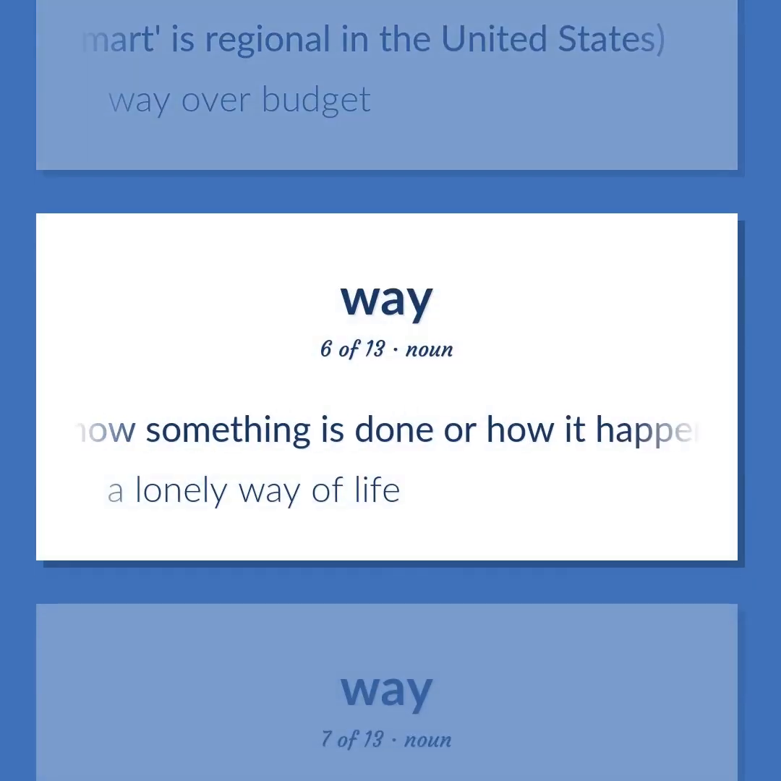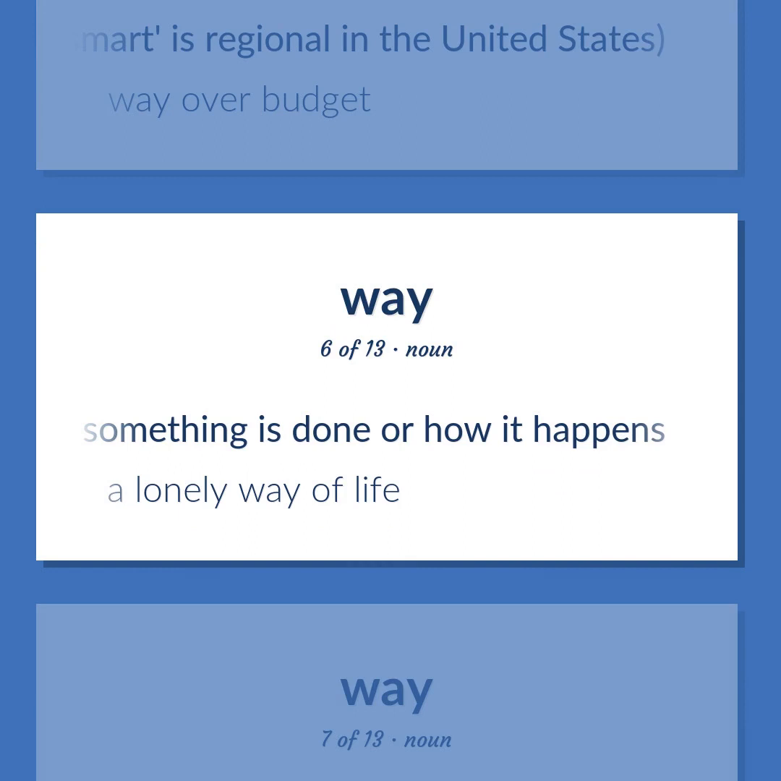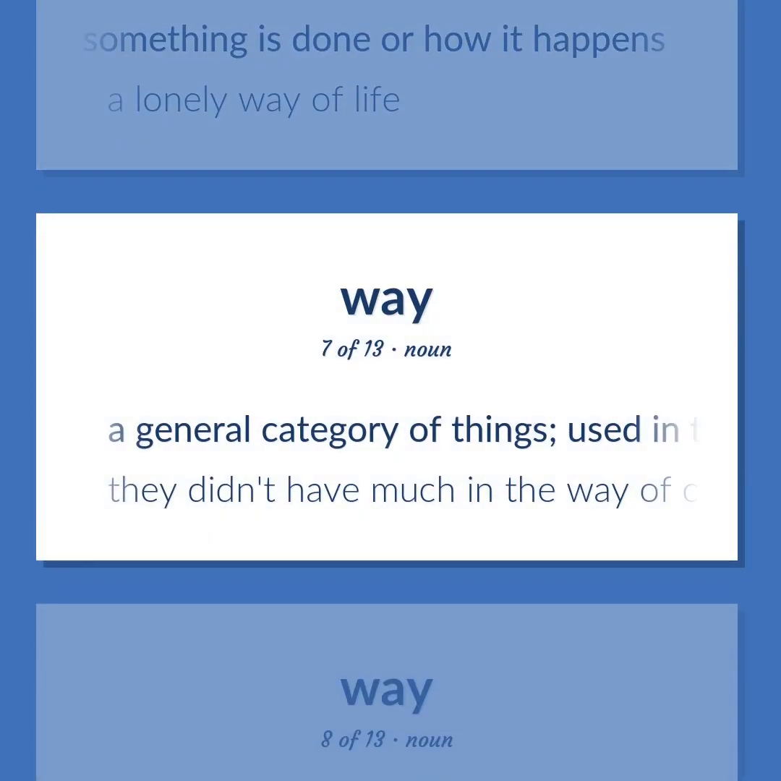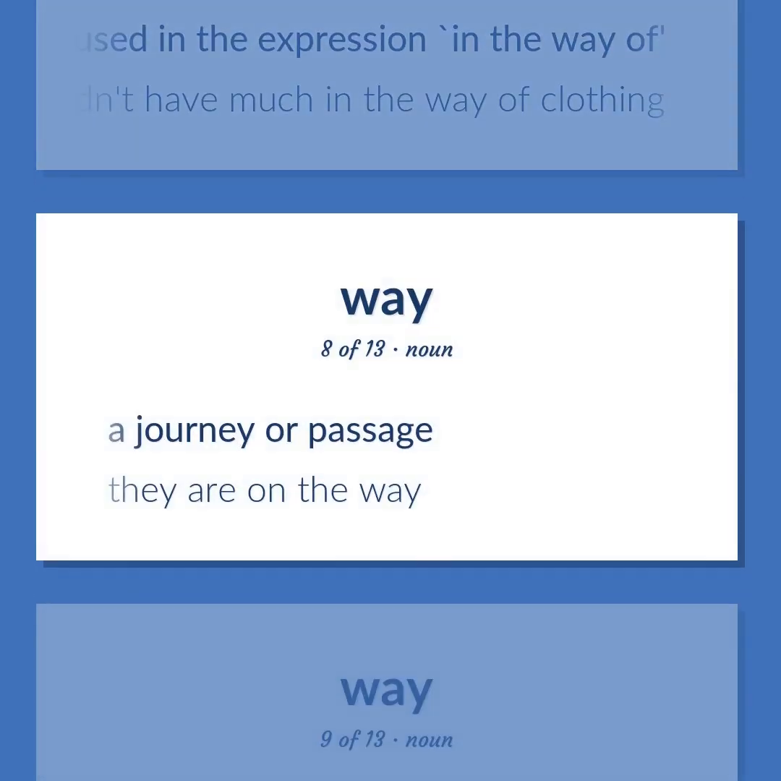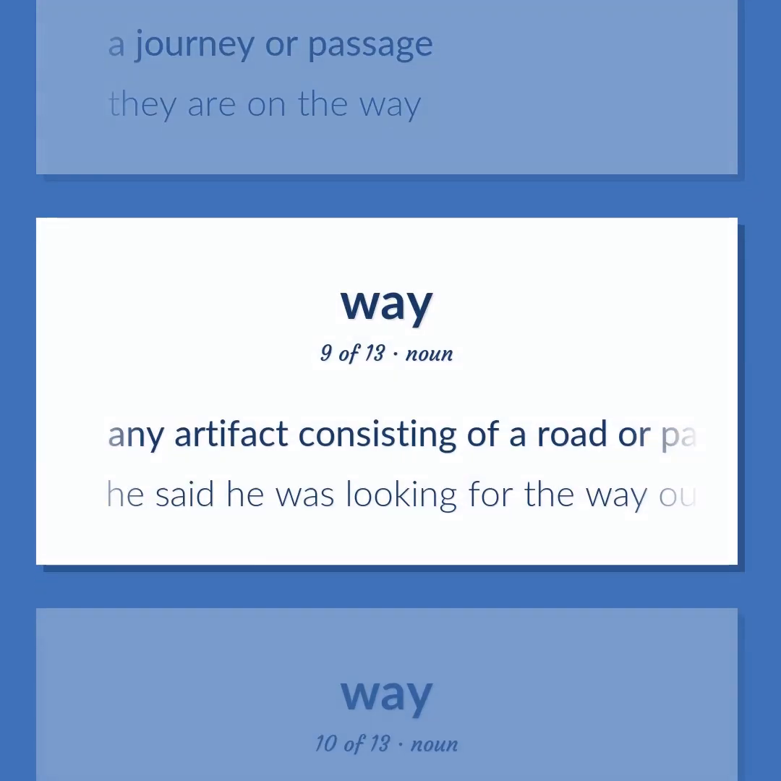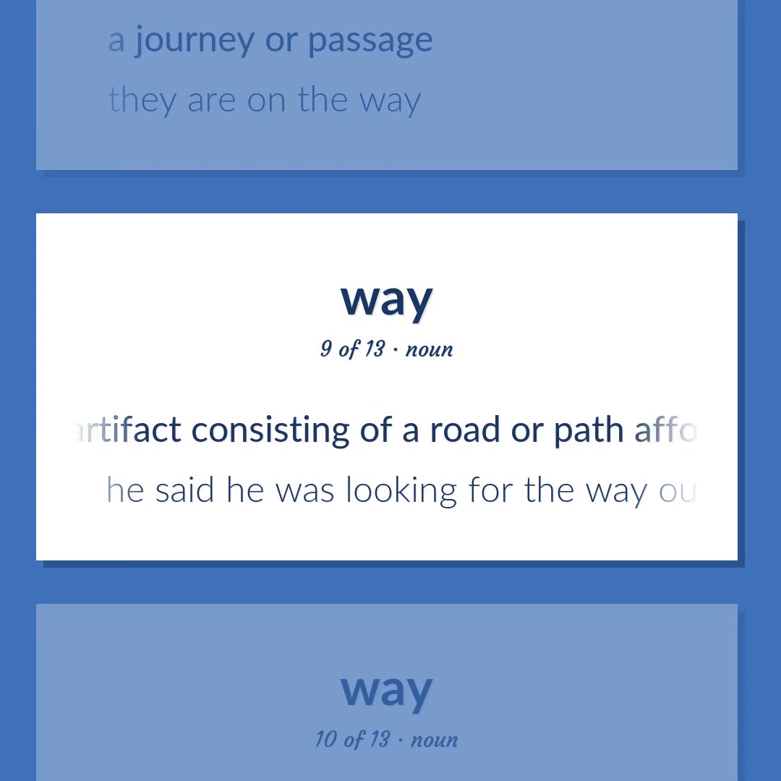How something is done or how it happens. A lonely way of life. A general category of things, used in the expression, in the way of. They didn't have much in the way of clothing. A journey or passage. They are on the way. Any artifact consisting of a road or path affording passage from one place to another. He said he was looking for the way out.